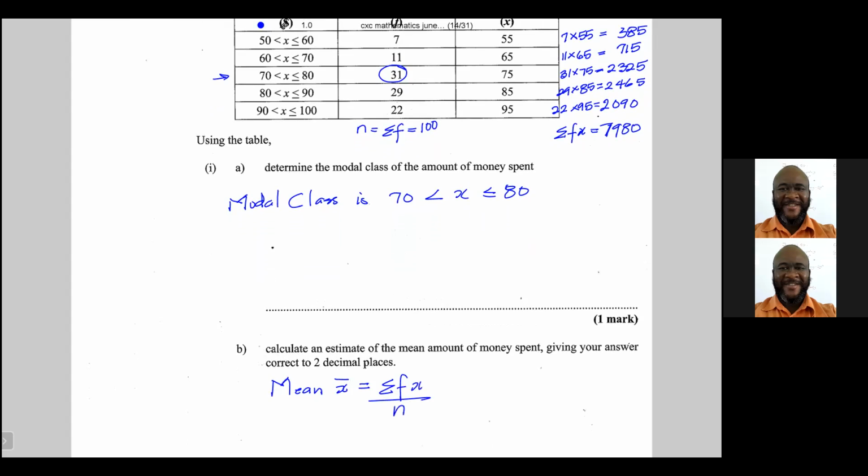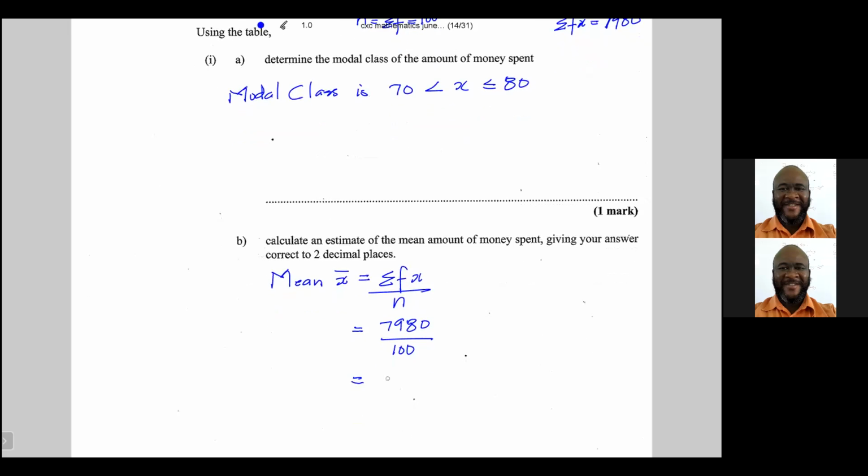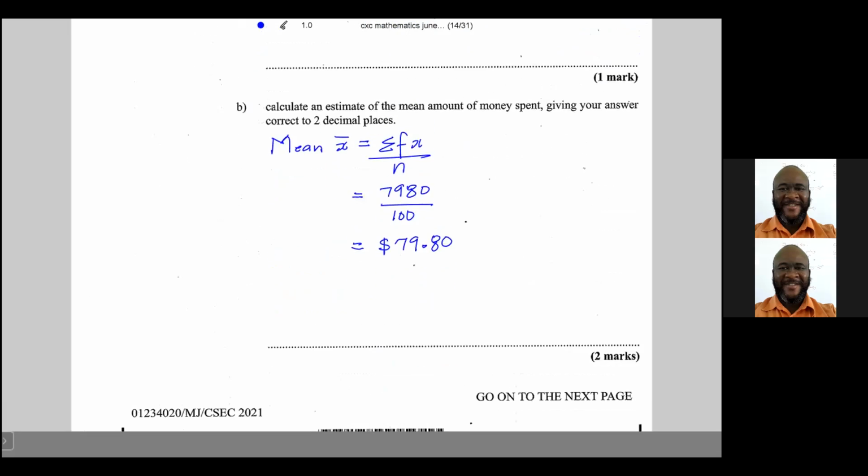This is an estimate of the mean, and this is equal to 7,980 divided by 100. So the average amount of money would be $79.80. The average or the mean would be $79.80. Let's go further.